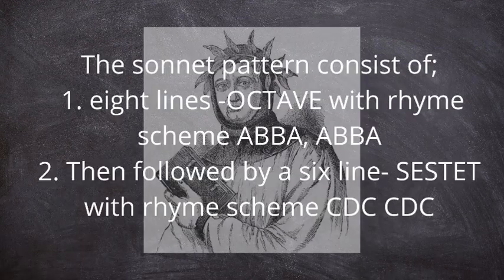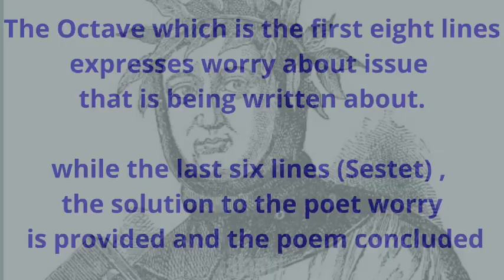This sonnet is divided into 2. We have the first 8 lines and the last 6 lines. The first 8 lines express the worry of the poet. That is, it talks about the subject idea of the poet, while the last 6 lines provide the solution to the problem outlined in the first 8 lines. And in the last 6 lines, after the solution is provided, the poem is concluded.